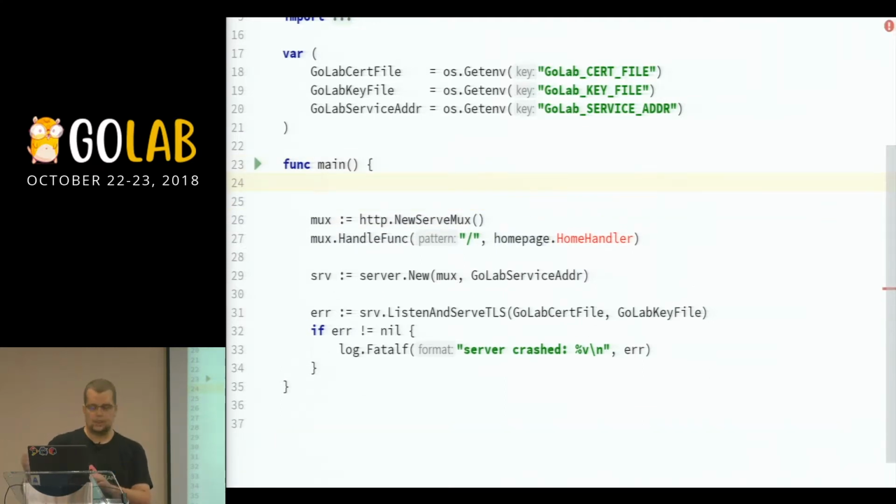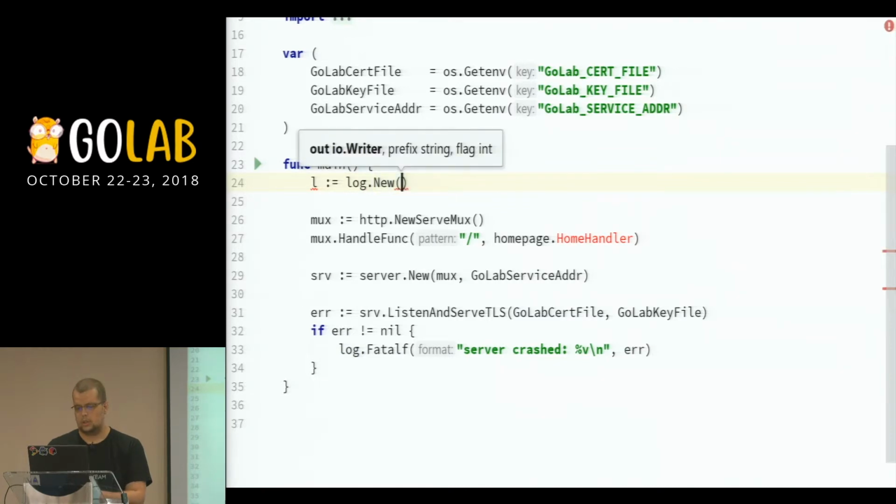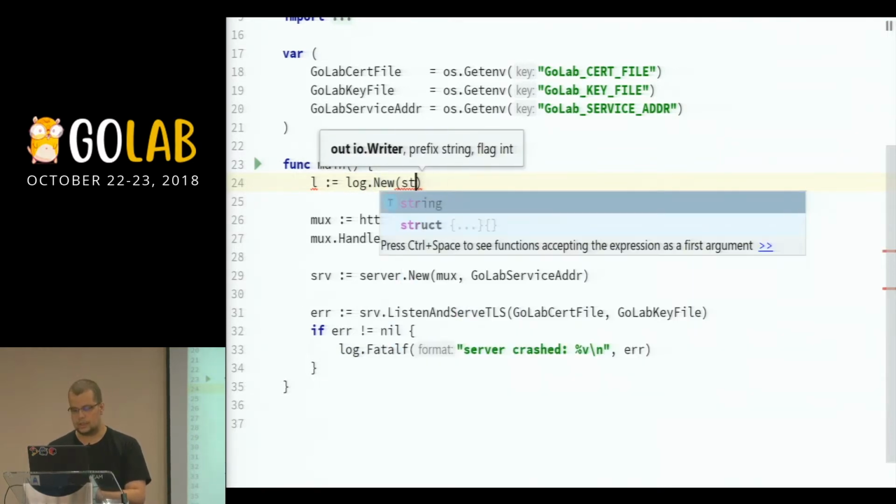The logging package allows me to build a custom logger. So if I have something like this, let's say log new. I want to write to stdout still.